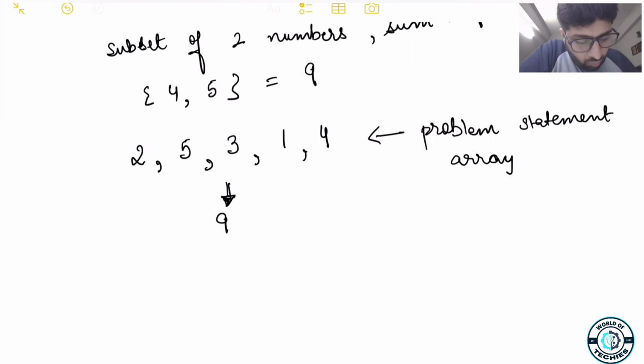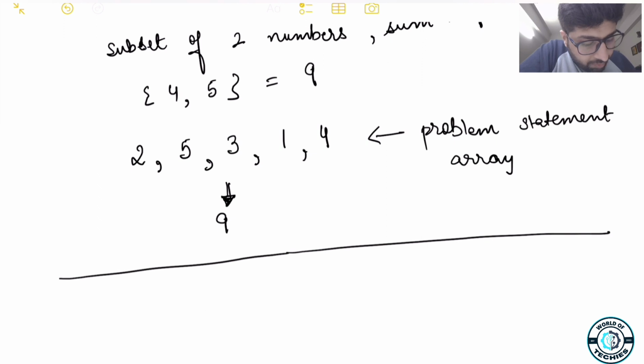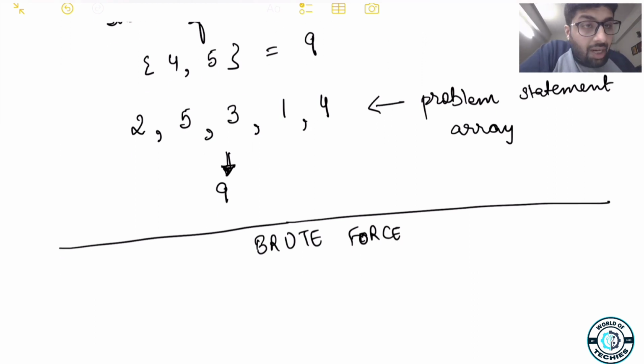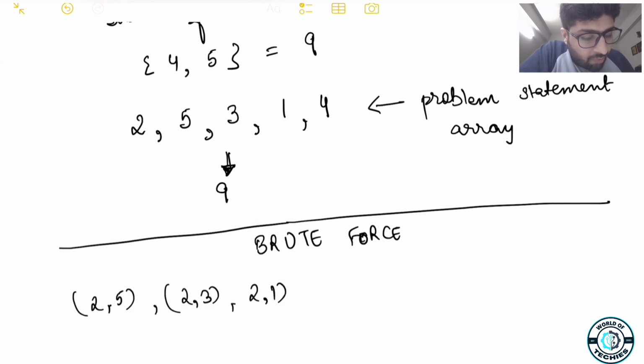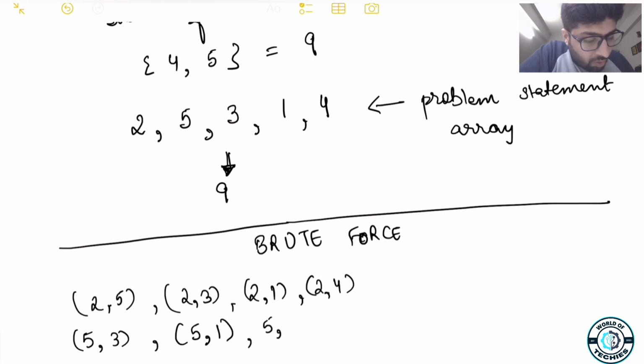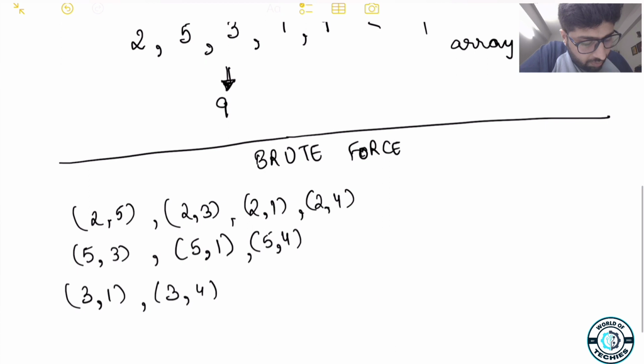So now let's look at the very brute force algorithm first, right? How would you solve it? If you look at the problem, a very basic approach would be that you just iterate through the whole array and figure out the set of two numbers such that they give you a sum of 9. So for example, you will first consider the subset 2 comma 5, then 2 comma 3, then 2 comma 1, then 2 comma 4, then you'll move on to 5 comma 3, then 5 comma 1, then 5 comma 4, right? Then 3 comma 1 and 3 comma 4, then 1 comma 4.